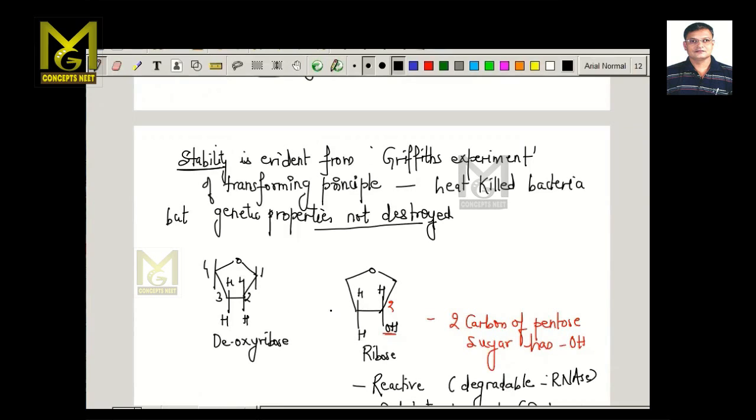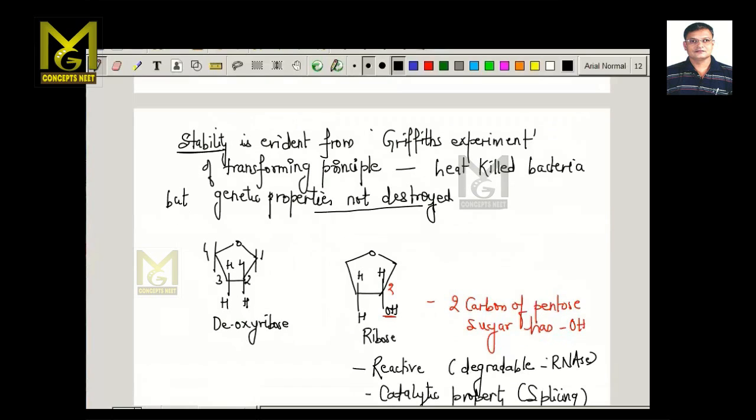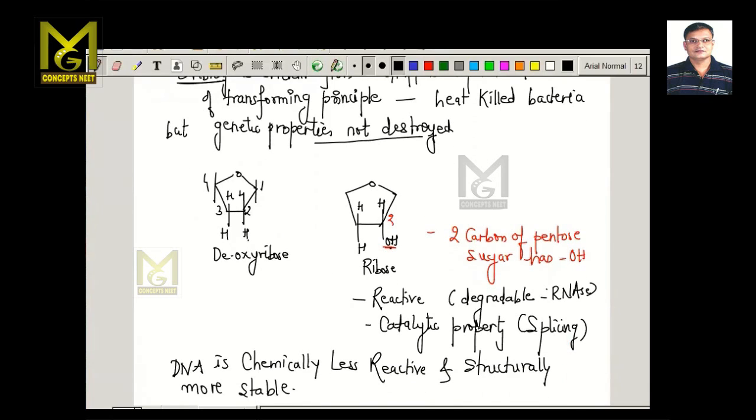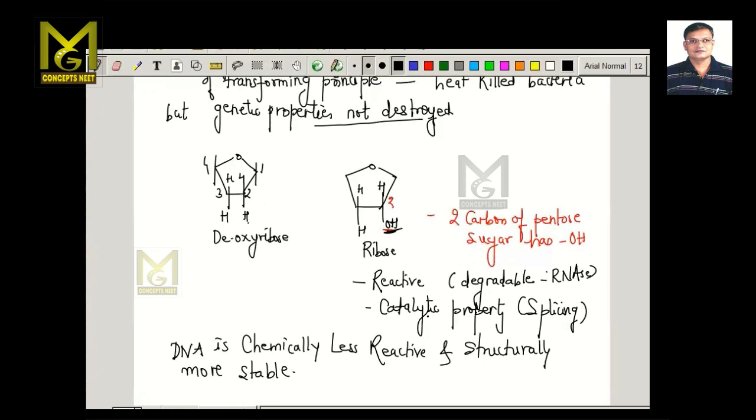If we compare the pentose sugars, in case of the nucleotides of DNA the sugar has a hydrogen on its second carbon, whereas in RNA, the ribose sugar has OH on its second carbon. The second carbon of the pentose sugar in case of RNA has OH. Now because of this OH, the RNA molecule is supposed to be highly reactive.